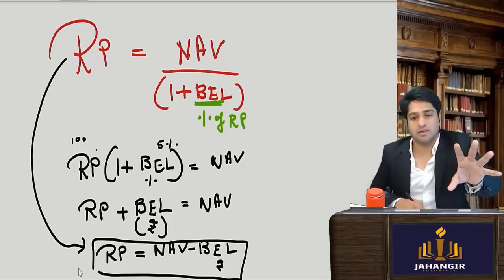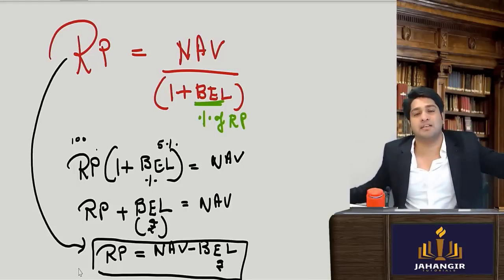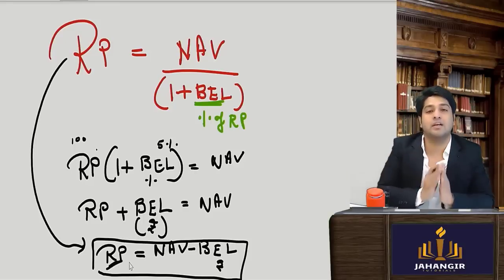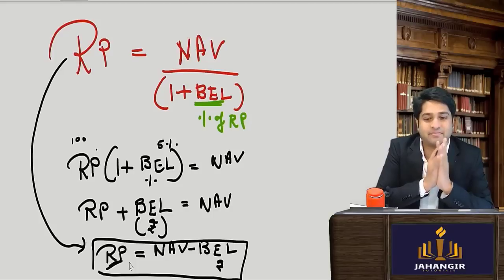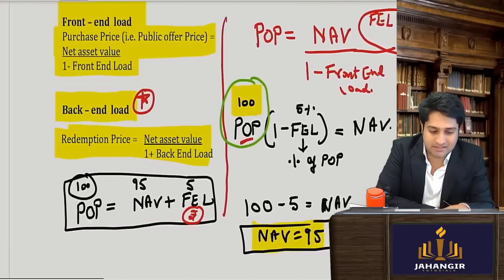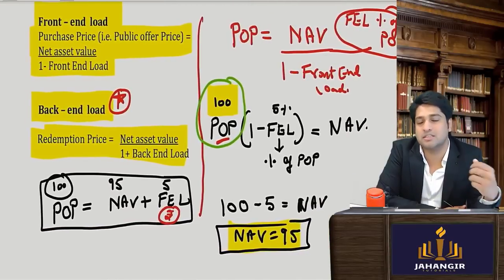NAV was 100, commission was 5 rupees. 95 will be redeemed and given to you in your account. That is what we are finding out. Clear till here? Yes, sir. Once you've understood these two formulas, it just looks complicated, but ultimately it's pretty simple.